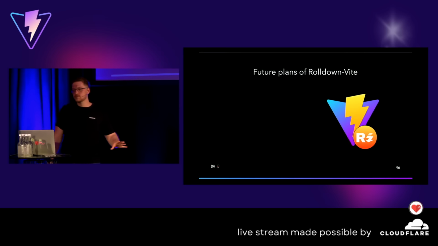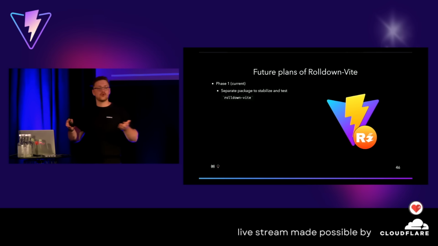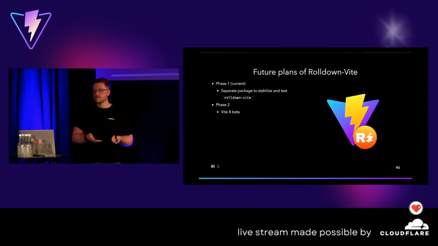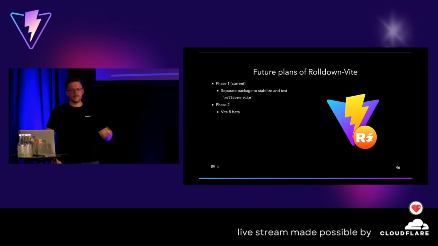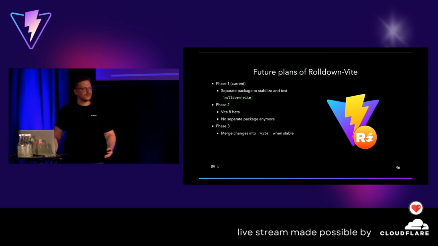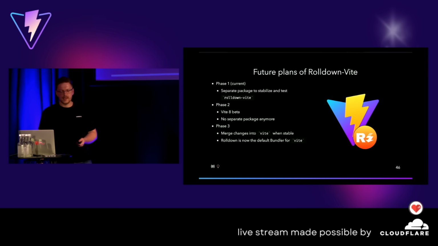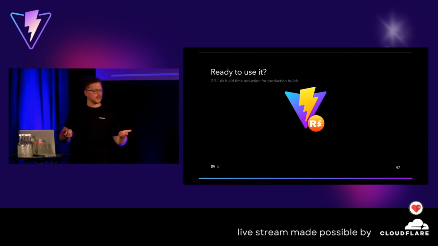Now let's talk about the future plans of Rolldown Vite a little bit. In the current phase, we have a separate package, right? We can test it, stabilize it, reporting bugs, always appreciated. And in phase 2, well, there will be a beta for Vite 8. So instead of the package, we just say, hey, Vite 8, beta 1, 2, 3, etc. And eventually, well, changes are merged. We get Vite 8 and Rolldown as the default bundler. But until then, are you ready to use it?